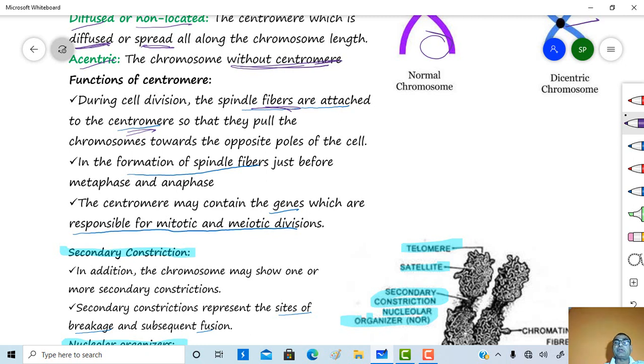In the formation of spindle fibers just before the metaphase and anaphase, the centromere plays a significant role. Centromere may contain the genes which are responsible for the mitotic and meiotic divisions.